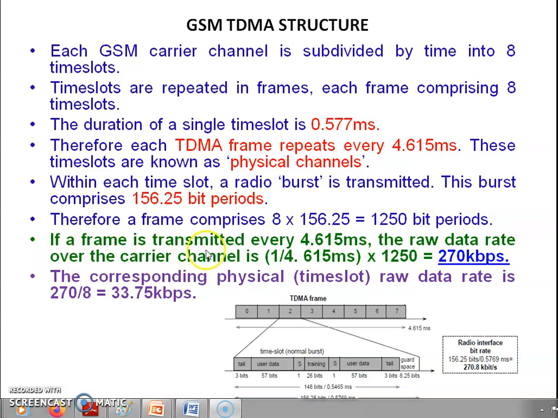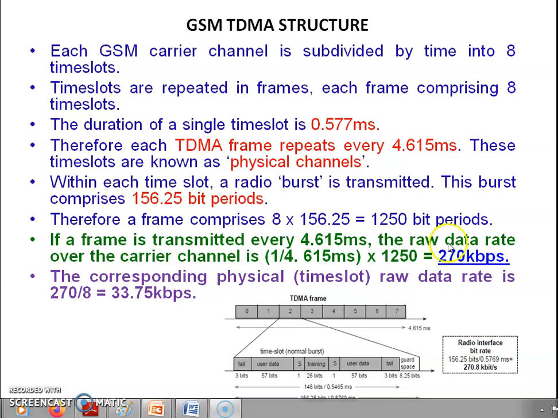If a frame is transmitted every 4.615 milliseconds, the raw data rate over the carrier channel is 1 divided by 4.615 milliseconds, into the total number of bits 1250, which gives us 270 kbps.